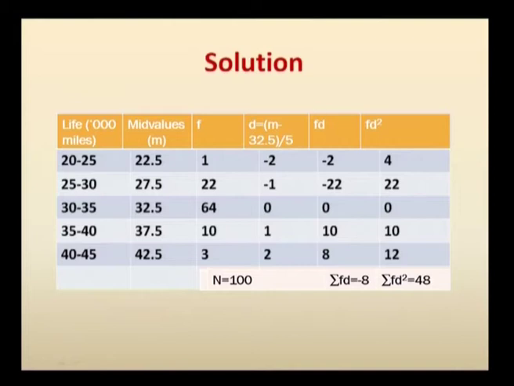Similarly, square each of the deviation values, multiply with the frequency, you get the corresponding sixth column, that is 4, 22, etc. up to 12. So, sigma f into d square is going to be 48.